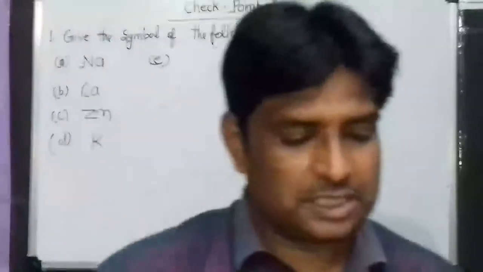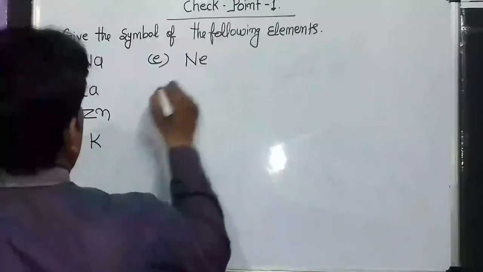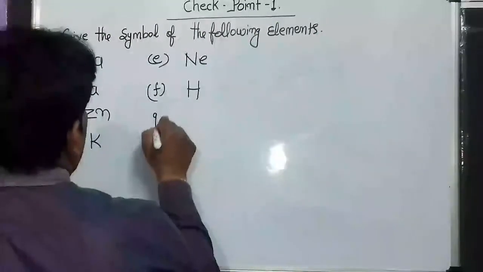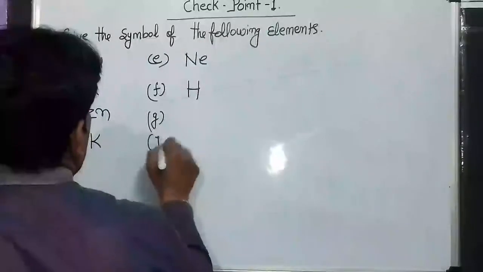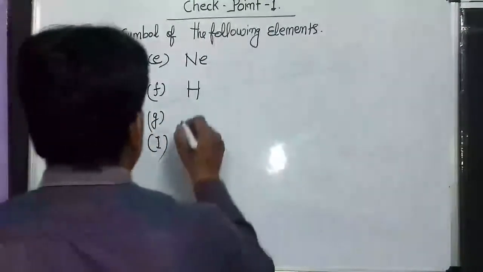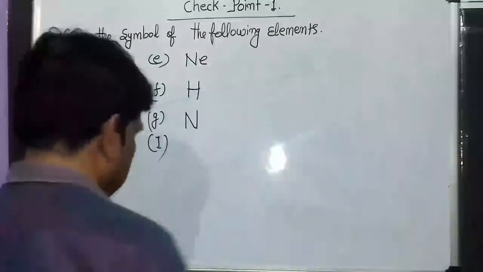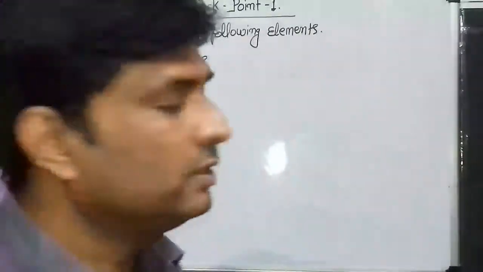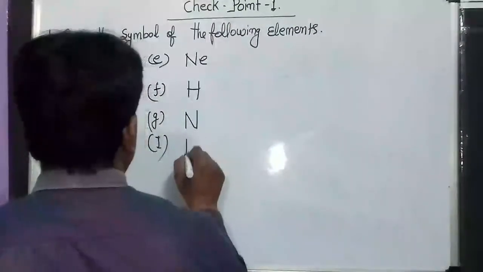Okay, potassium is K. Neon, Ne. Hydrogen, H. Hydrogen is H. Nitrogen, N. Iron and uranium.